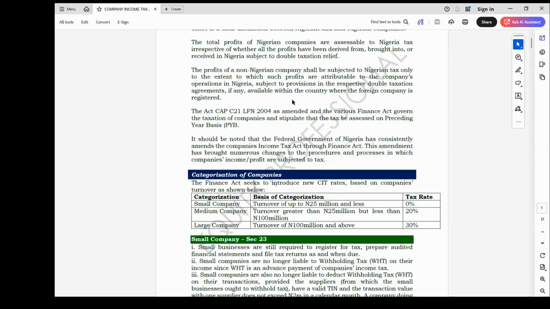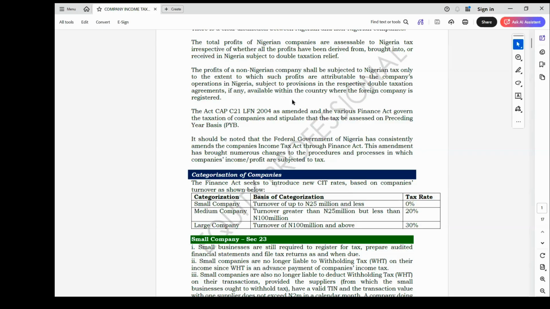Look at that word, annual. That means throughout a 12-month period, the total sales you made as a company does not exceed 25 million naira. Such a taxpayer is regarded as a small company.